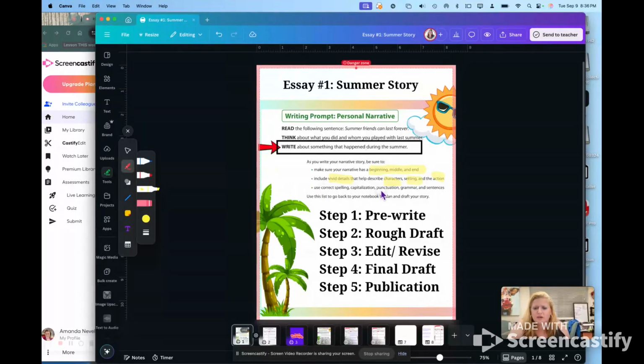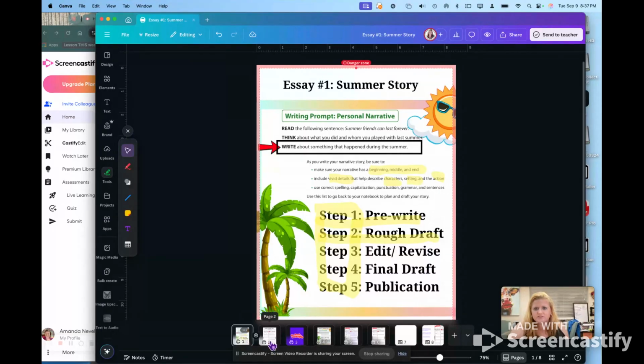Use correct spelling, capitalization, punctuation, grammar, and sentences. Here are the steps we are going to take to create this story. The first step is pre-write, which we're going to do today. And then the second step is your rough draft, which you're also going to do today. Okay? Put that over there.